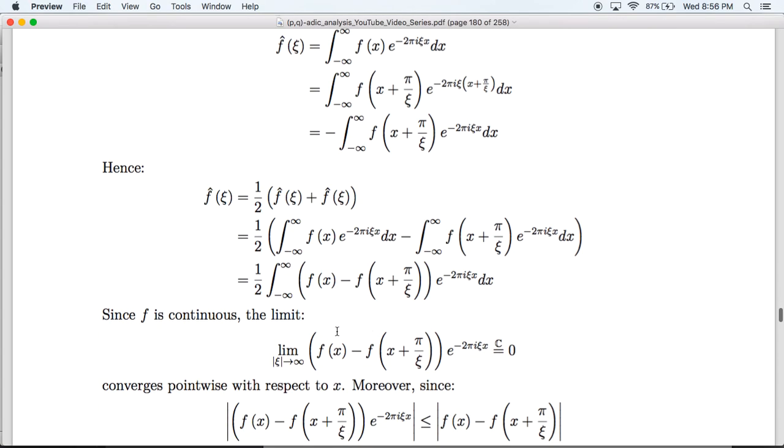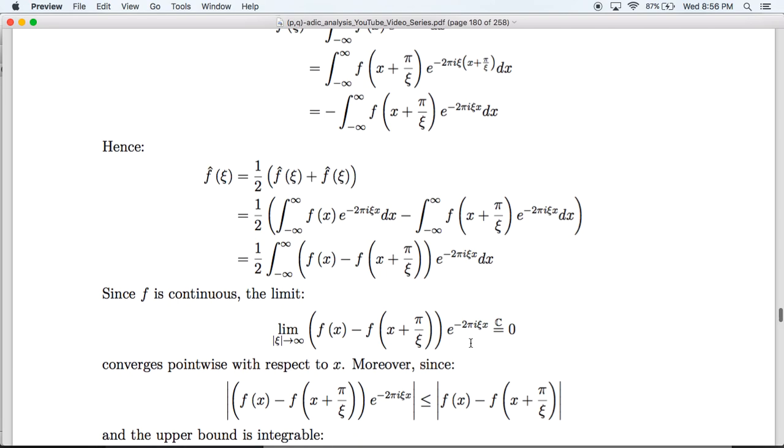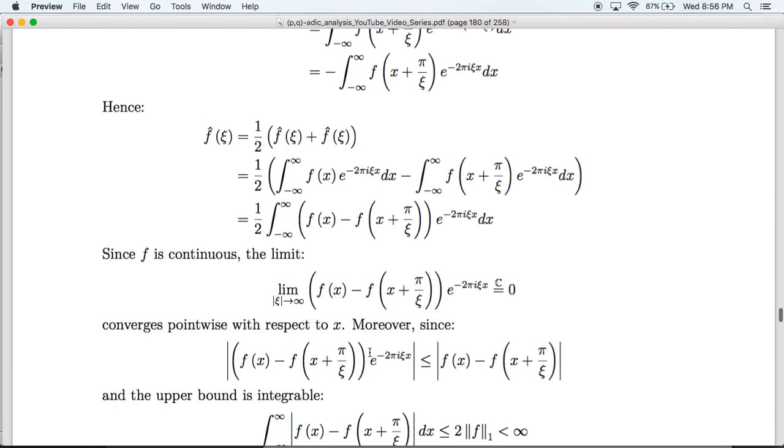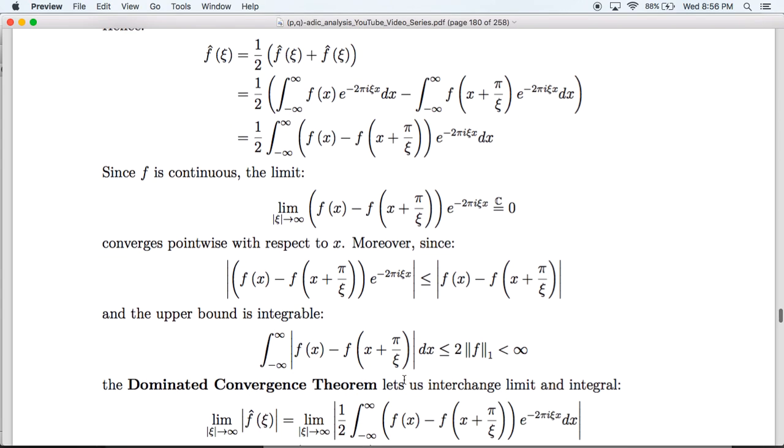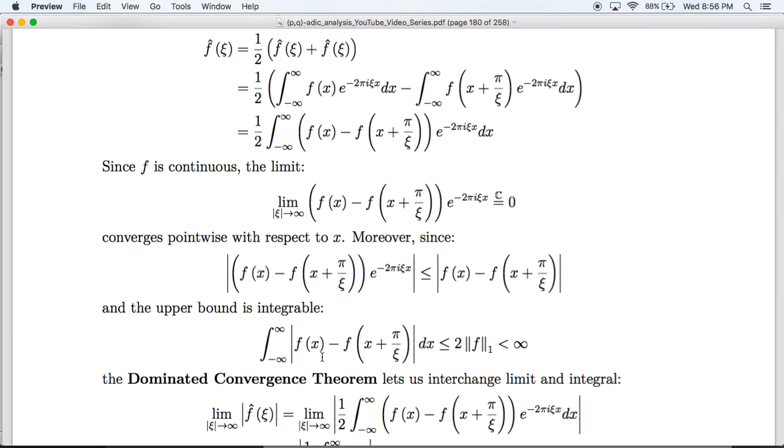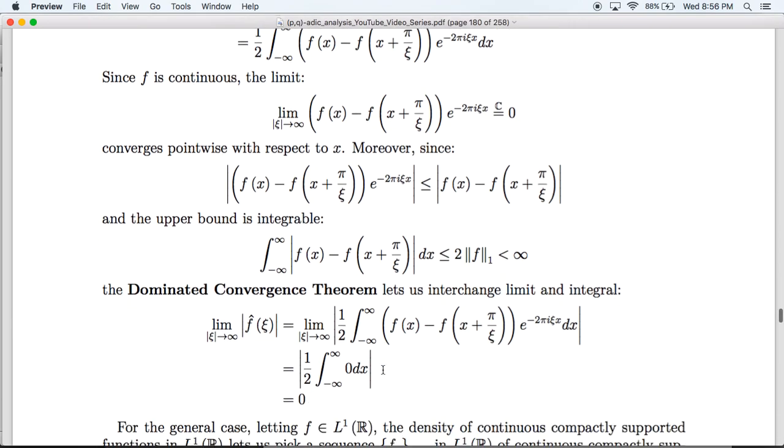Since f is continuous, this limit converges pointwise with respect to x, and it converges to 0. Moreover, since f is compactly supported, so is this difference, and so this integral is bounded by this function, which is integrable, and so by the dominated convergence theorem, we can interchange the limit and the integral, and we get 0.